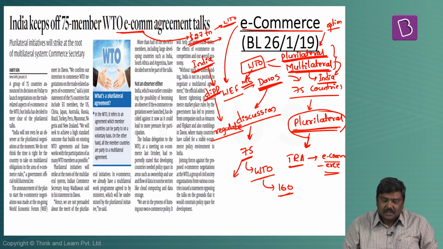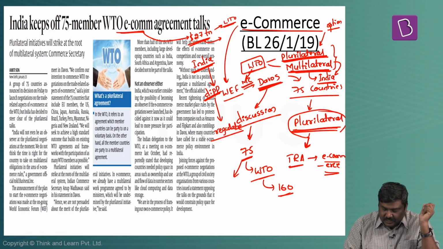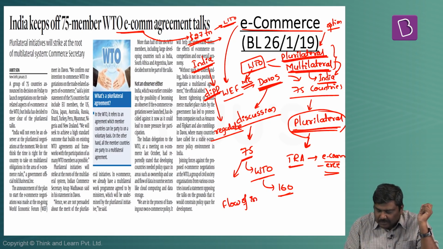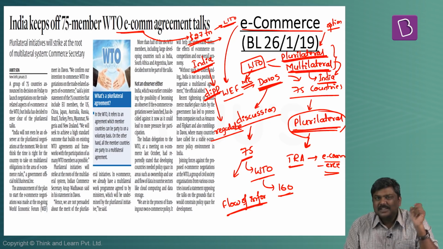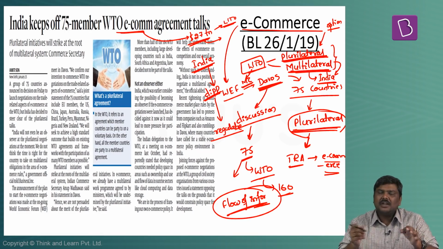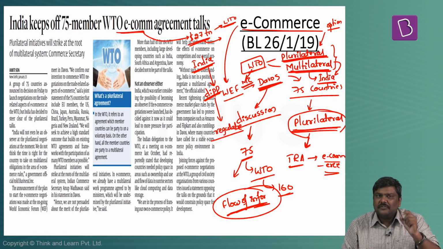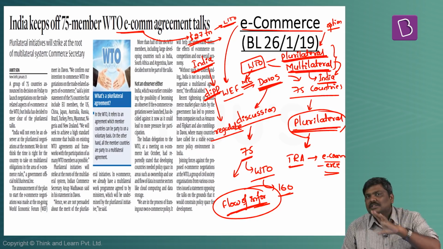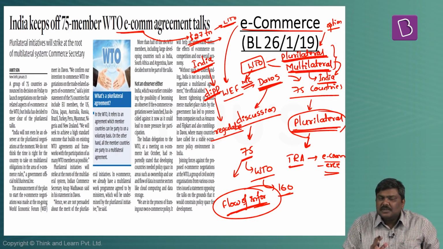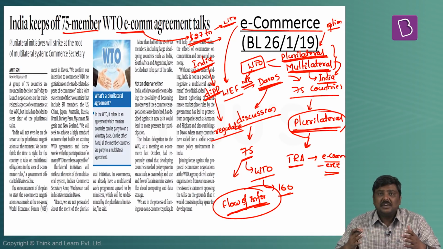Now please understand, the very important raw material in the e-commerce sector is the flow of information. I'm using the term raw material because e-commerce runs on the information of the consumers. So basically, this particular flow of information is a very important raw material for the e-commerce companies. Now, what do the e-commerce companies want to achieve by having these kinds of plurilateral agreements which have the potential of becoming multilateral agreements?